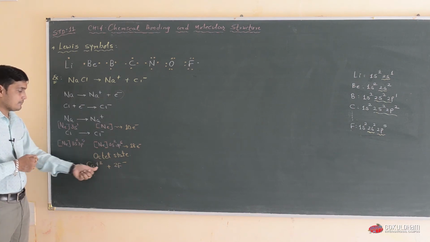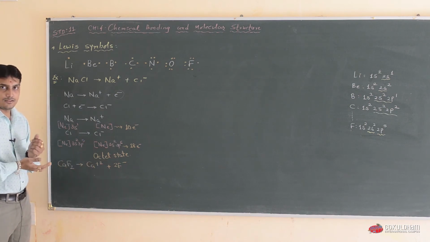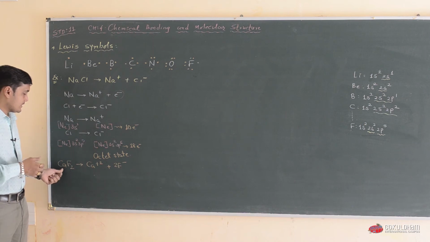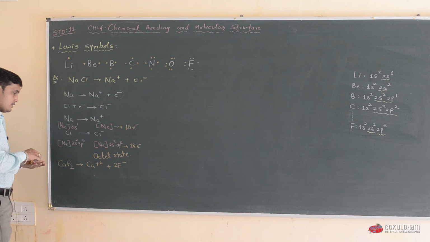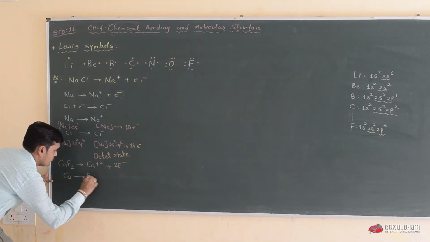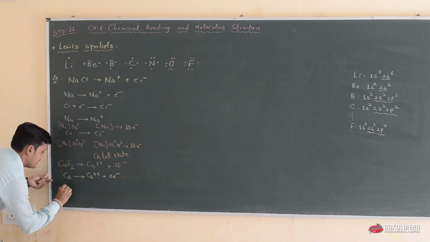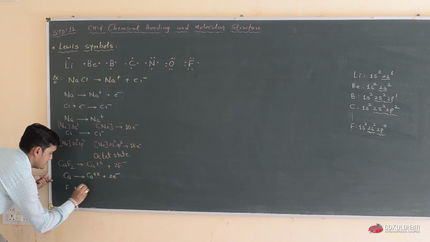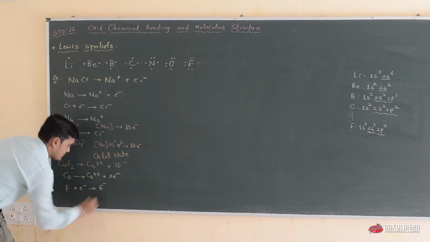So in this example also the octet state is complete in the formation of the compound calcium fluoride. You can show this equation: Ca gives Ca2+ plus 2 electrons, and F plus e− gives F−.